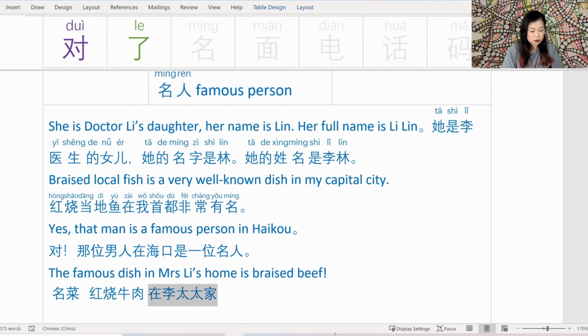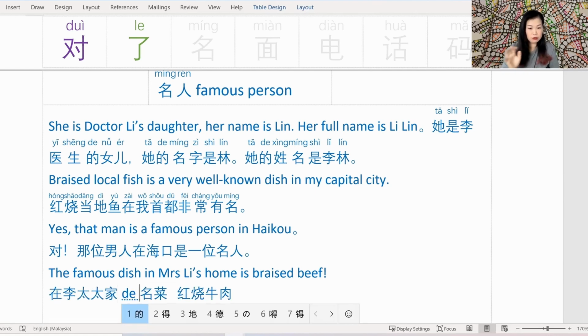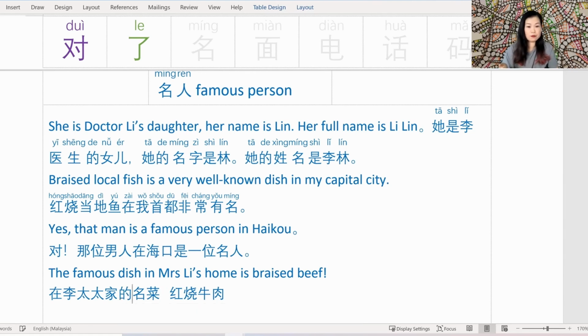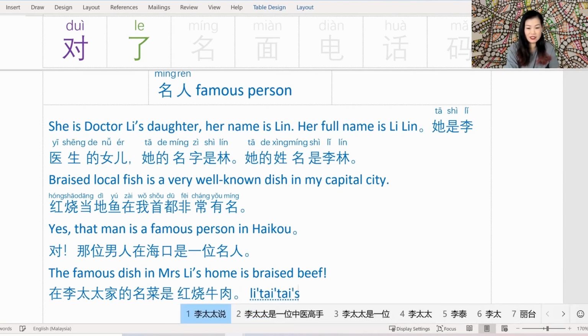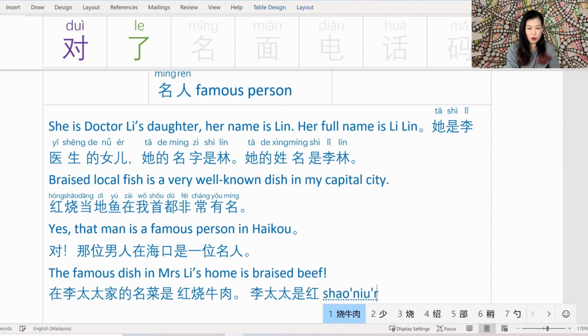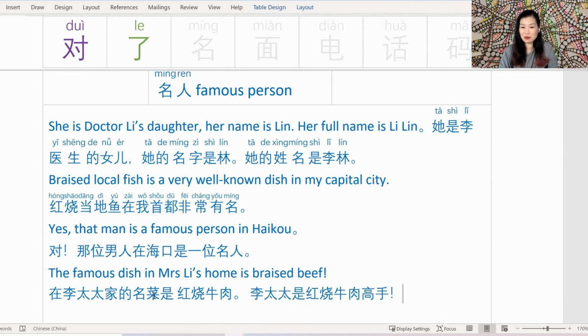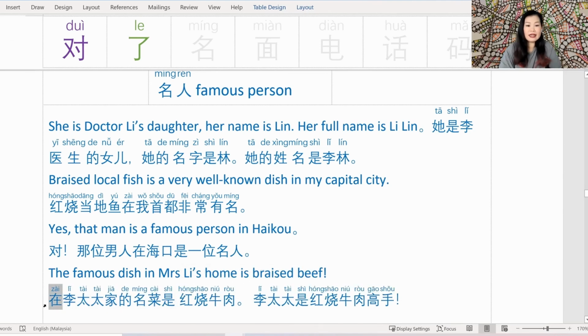I probably need to put this in the front. 在李太太家的名菜. So the famous dish in Mrs. Lee's home is 是红烧牛肉. In fact, I want to say 李太太是红烧牛肉高手. She's an expert at making braised beef. Let's pop the pinyin on and read that back again. 在李太太家的名菜是红烧牛肉. 李太太是红烧牛肉高手.